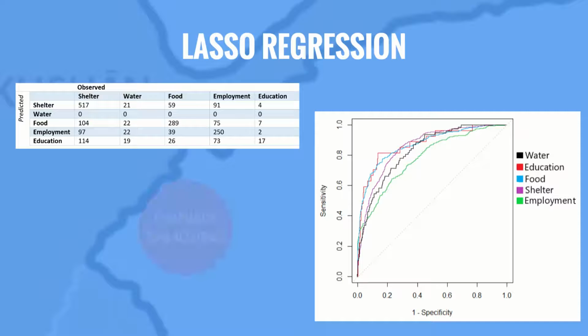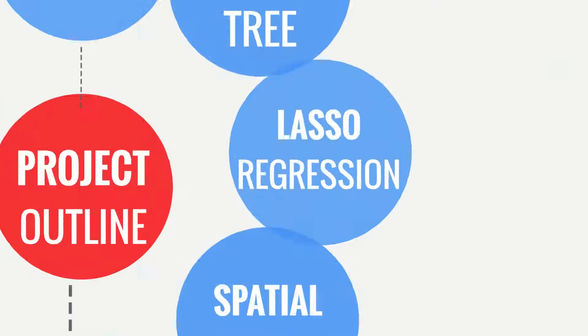The accuracy, determined from the confusion matrix shown, was 58%. The model predicted shelter and employment relatively accurately, but did not predict education or water accurately due to their low occurrence in the test data.